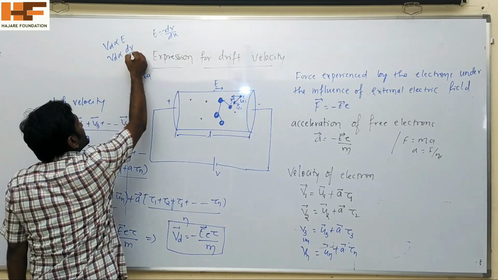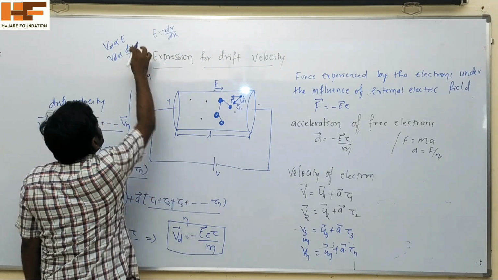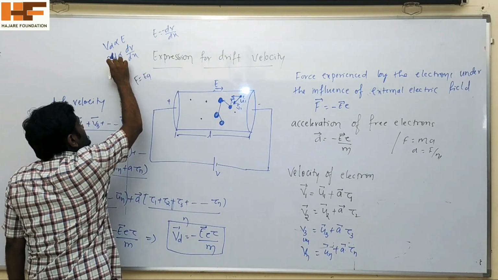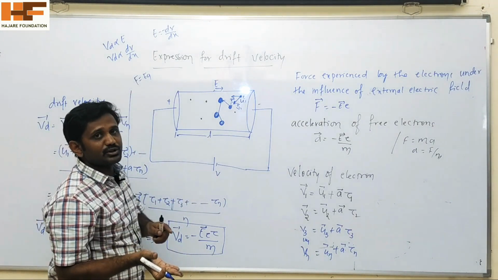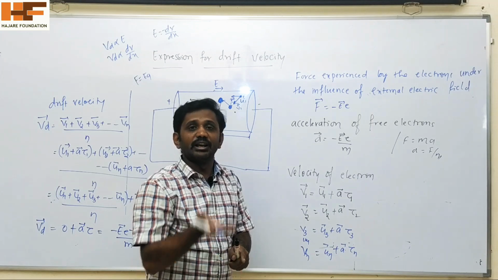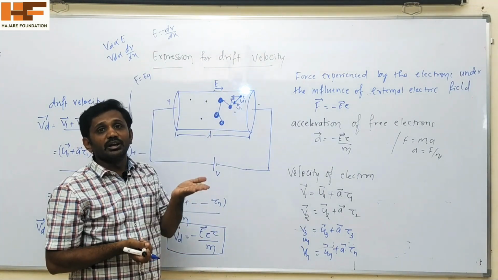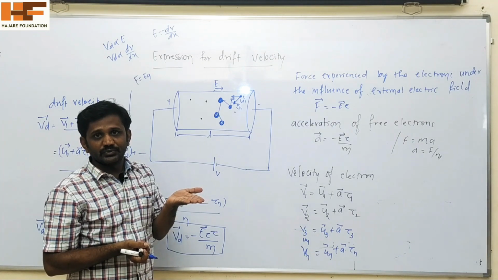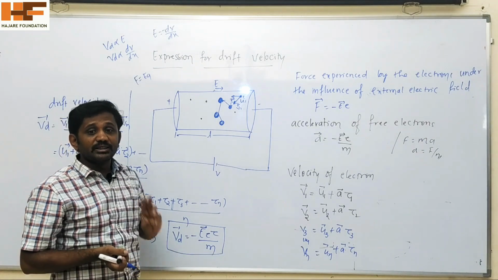Here dx we can consider as L, the length, and dV as V. The drift velocity depends on the applied potential difference. If the applied potential difference is increased, the drift velocity of the free electrons also increases. This is very important, it may be asked in a 3 marks question.